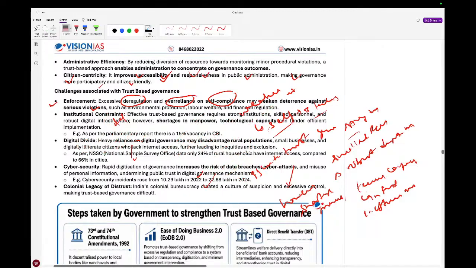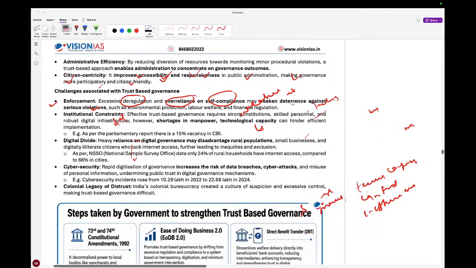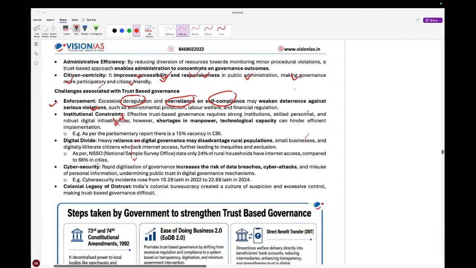Now next is cyber security. Data security concerns are also there, and you can see in a number of cases where the data has been leaked. The rapid digitalization of governance increases the risk of data breaches, cyber attacks, and misuse of personal information, which undermines public trust in the digital government mechanism. So cyber security concerns are also there.